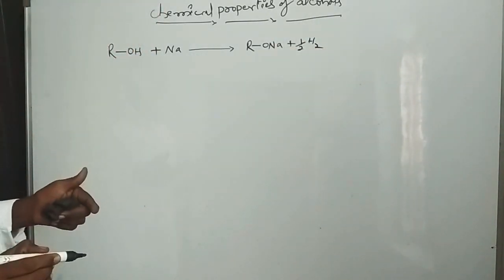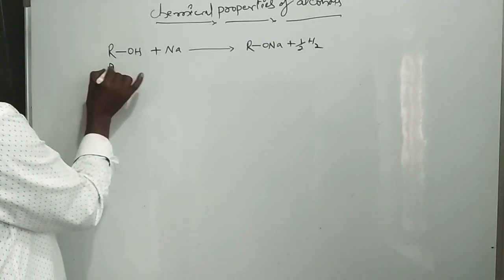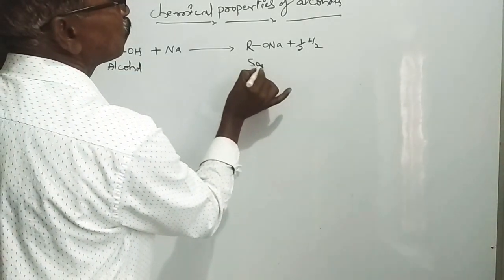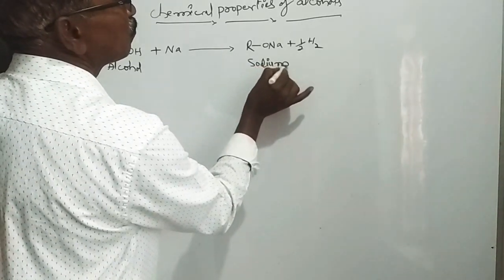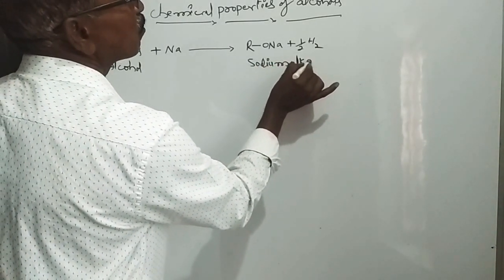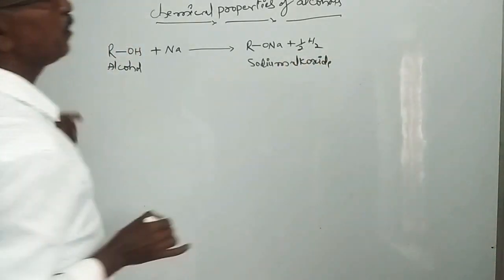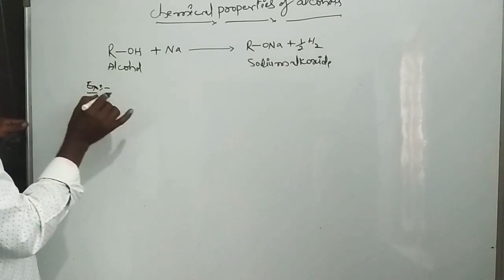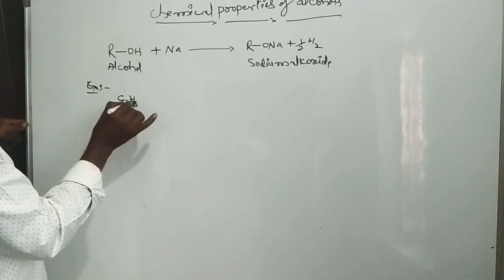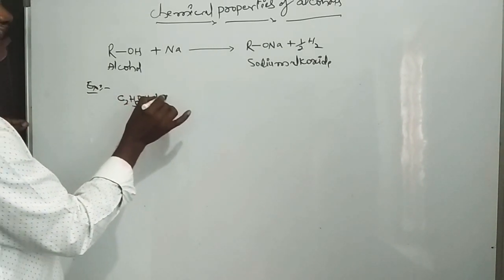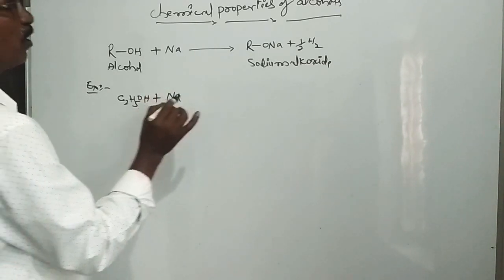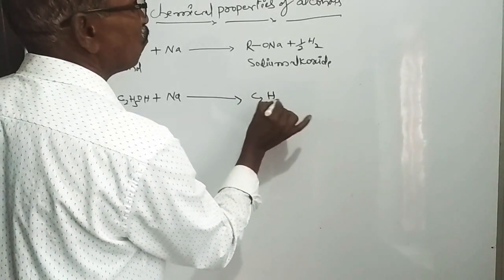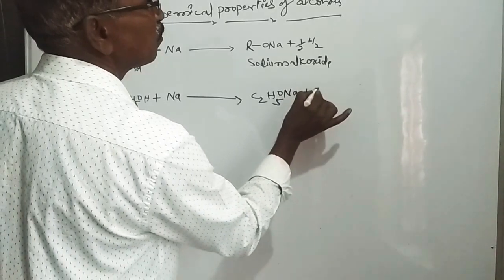Sodium alkoxide is formed. If you take, for example, ethyl alcohol, C2H5OH, and react it with sodium metal, sodium ethoxide is formed, that is C2H5ONa plus H2.